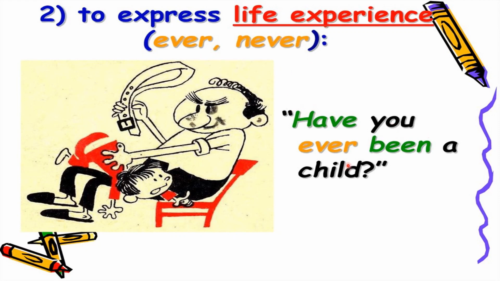Have you ever been a child and you remember these situations? And you can say the sentence with these expressions. I have ever been scolded by my father. That is the example and the use of the perfect tense to express life experience, number two.